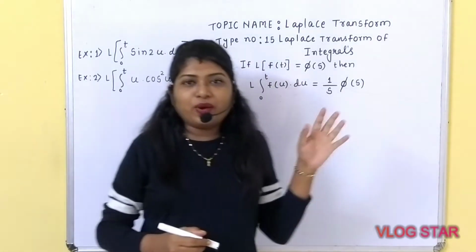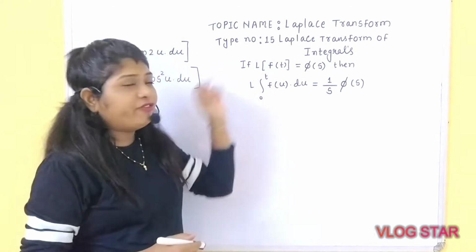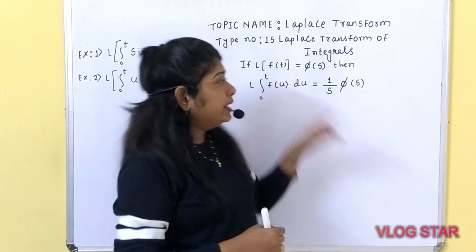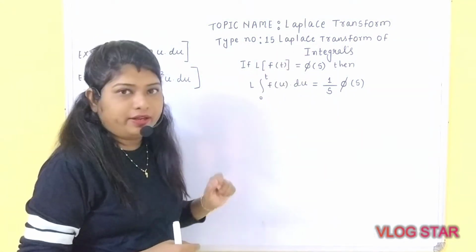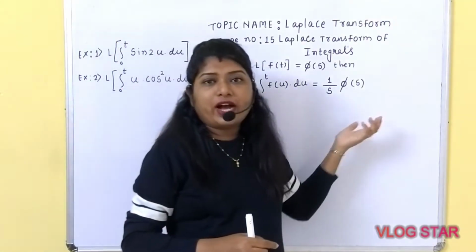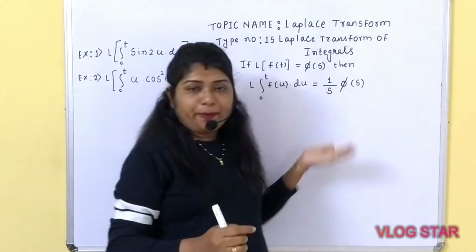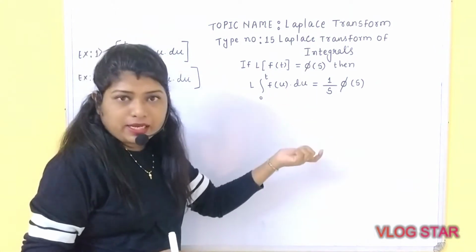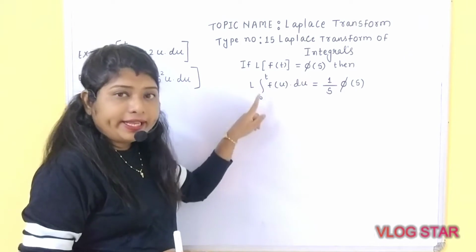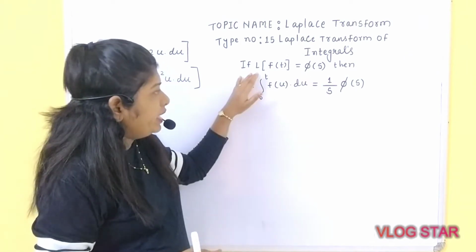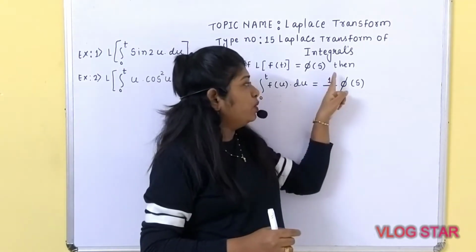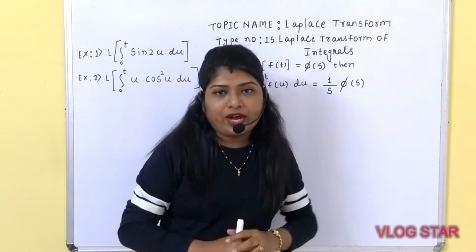In today's video, we are going to learn type number 15 related to Laplace transform. So what is basically that type? Laplace transform of integral. If Laplace of f of t is equal to phi of s, then Laplace of integration of 0 to t f of u into du is equal to 1 upon s into phi of s.